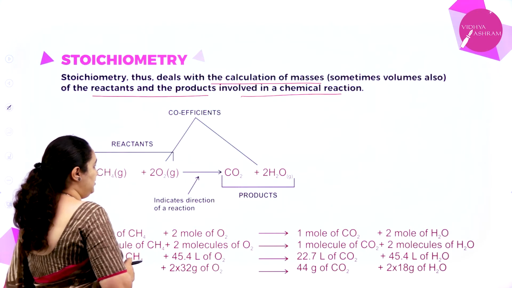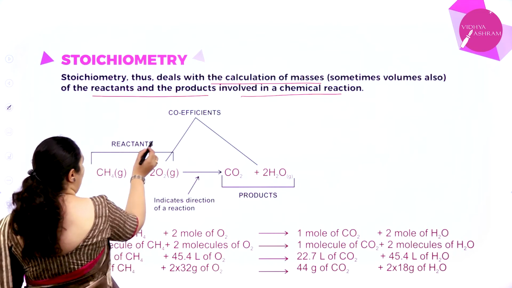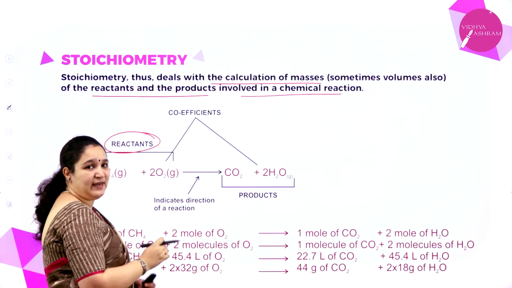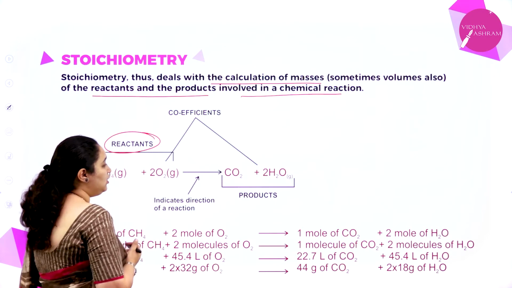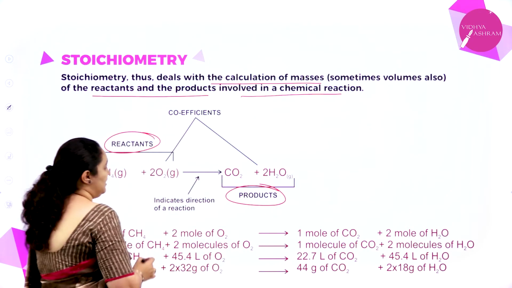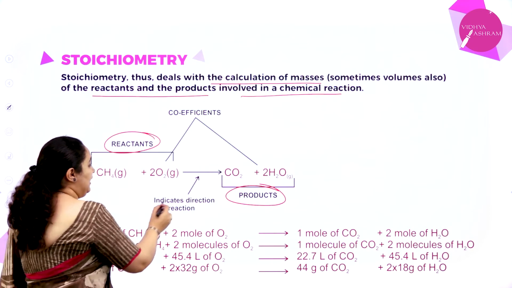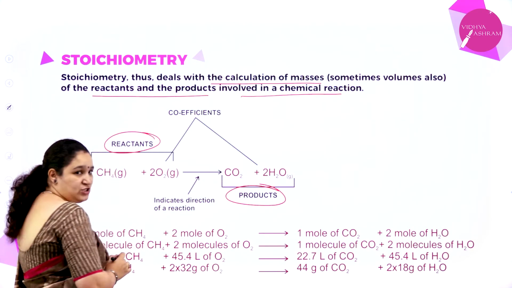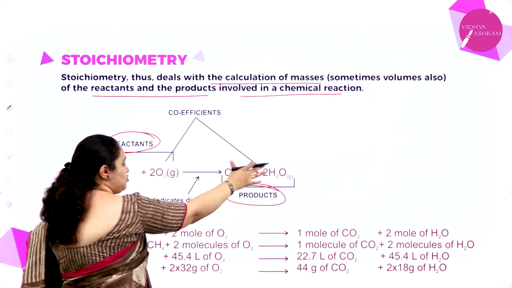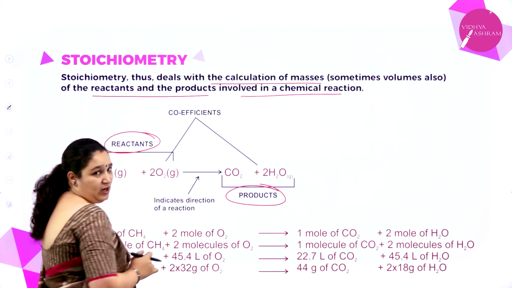In this equation, whatever we are writing on the left hand side is called reactants. These two will combine with one another, or I can say they'll react with one another to give carbon dioxide and water. So these are the products. Reactants react to give products. The arrow mark indicates the direction of reaction, that is these two are reacting, these two are the reactants to give these two products. It is indicating towards the products.